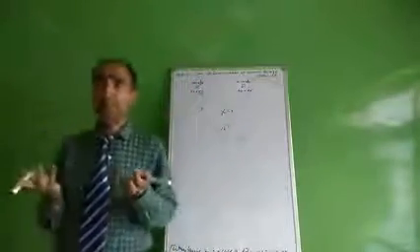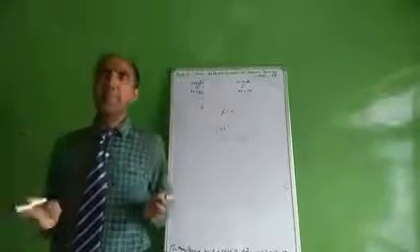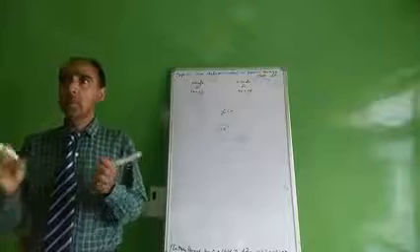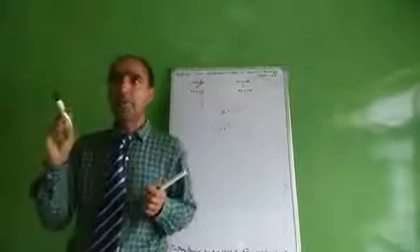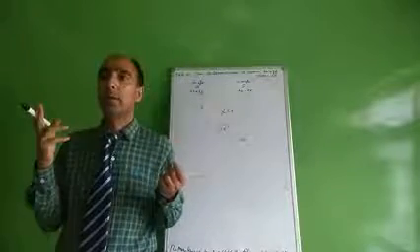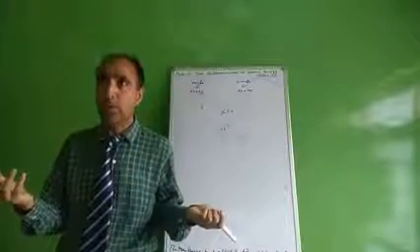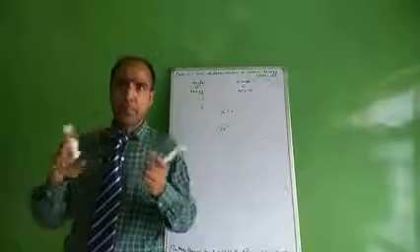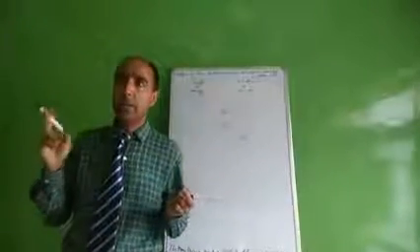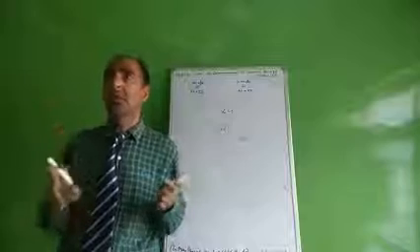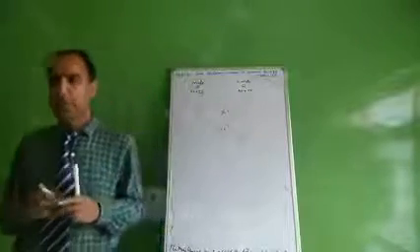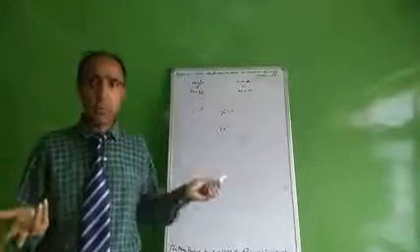I will repeat this. During fertilization, if a sperm carrying an X chromosome fertilizes the egg which carries an X chromosome, then the child will be born with the XX combination of sex chromosomes, whereas if a sperm carrying a Y chromosome fertilizes the egg, the child born will be a boy having XY chromosomes. I will explain in other ways also.